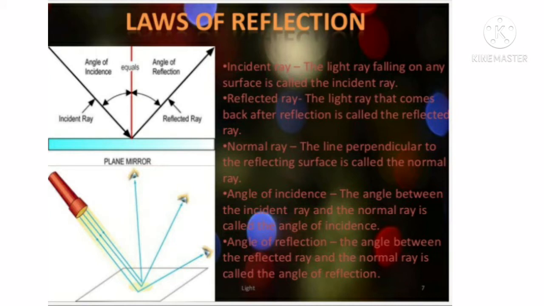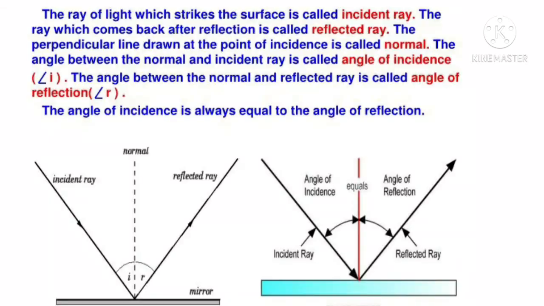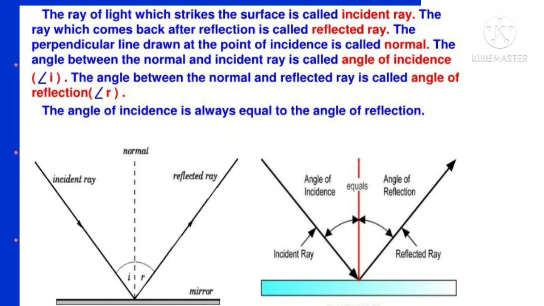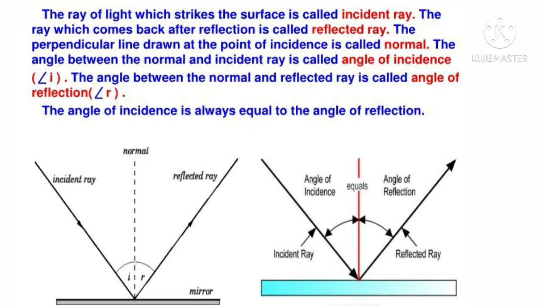Before we go further and study the laws of reflection of light, it is necessary to understand some important terms connected with the reflection of light clearly. So, first term is incident ray. The ray of light which falls on the mirror surface is called incident ray, or the ray of light which strikes the surface is called incident ray. The ray which comes back after reflection is called reflected ray.